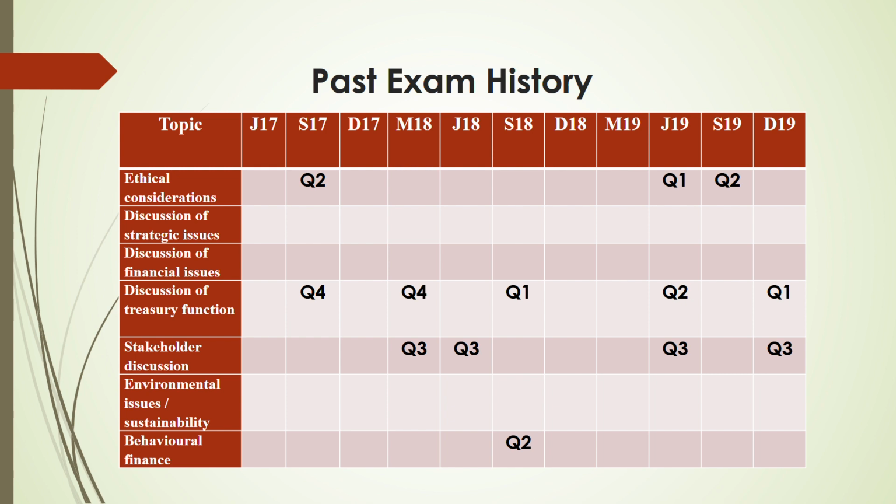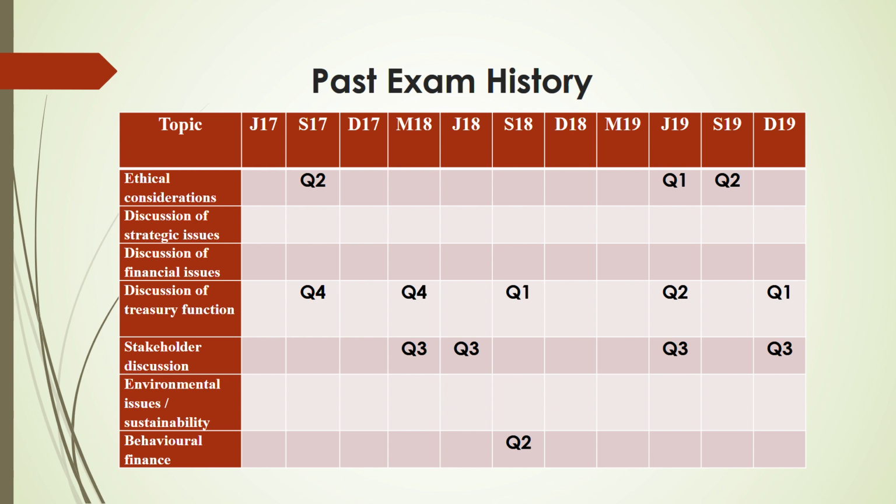discussion of treasury function. So treasury function, do you see it came 5 times? That shows that treasury function is very important and you need to go through this. What are their roles, what are their responsibilities, what are the advantages of having centralized and decentralized treasury function and all. And ethical consideration also, a question on ethics also, you will be getting it. And stakeholder discussion, again very important topic. Then environmental issues and sustainability, not in the past 2 years. What about behavioral finance? It came once in September 2018, but behavioral finance, let me tell you, it's also a very important area.